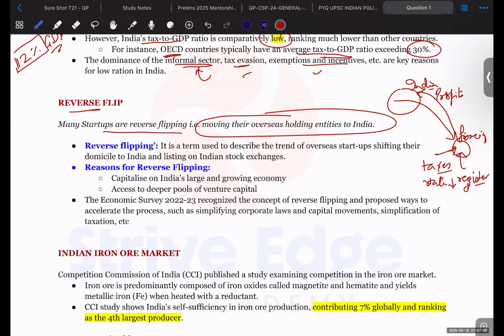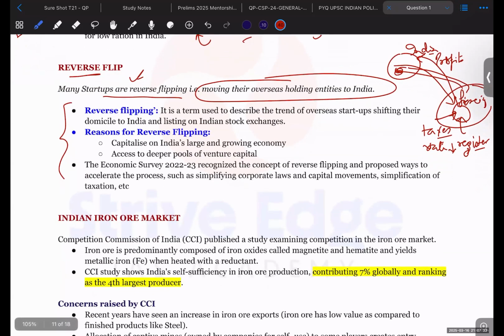Because of the decrease in corporate tax by the Indian government, those startups that were previously operating from foreign countries are now moving towards India and establishing their base in India. This is what is called reverse flipping. You can read other things, but this is the idea behind it, and a question may come in the prelims on this term. What is reverse flip?